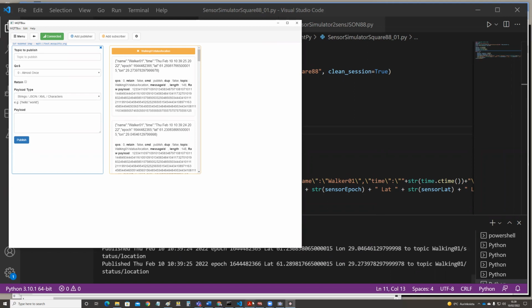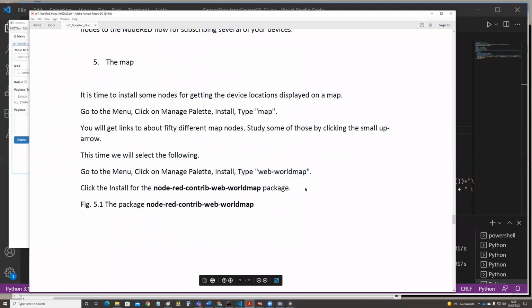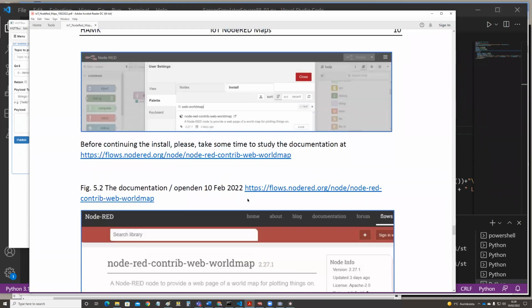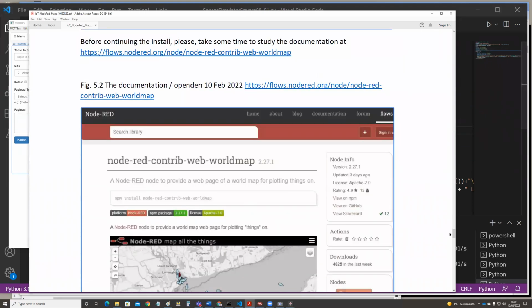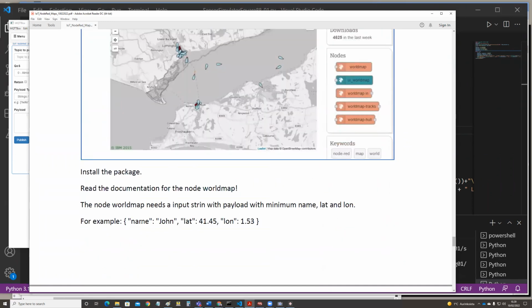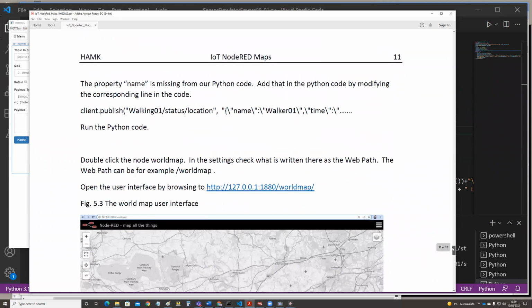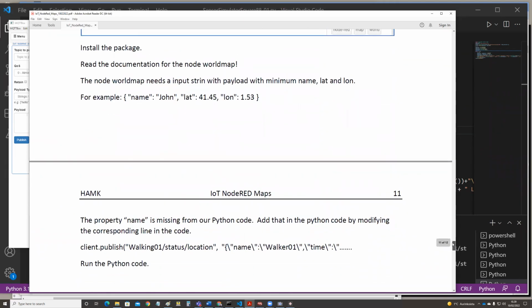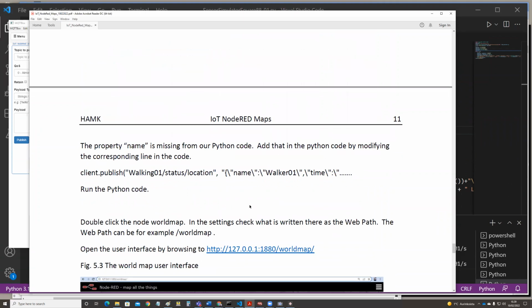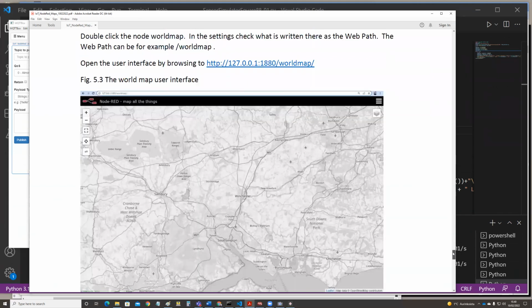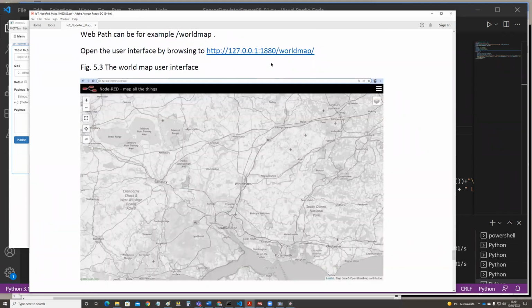Good. Then what next? So we were studying the documentation and got the information that there needs to be the name, and we added the name in there. We might study the documentation a little bit further. But we can install the node in our flow. So let's continue with that one.